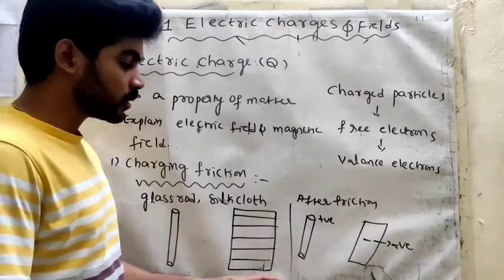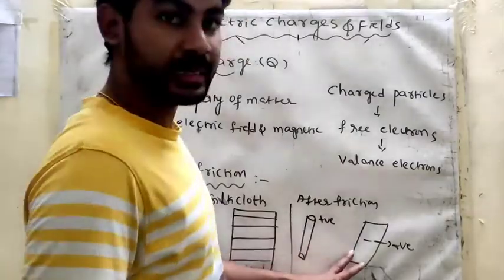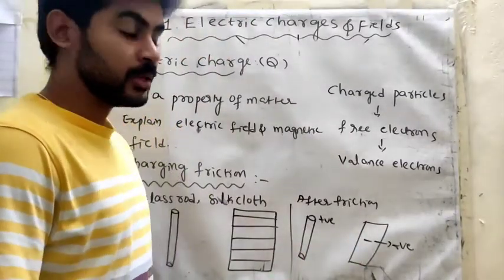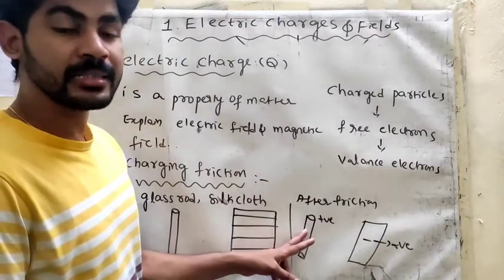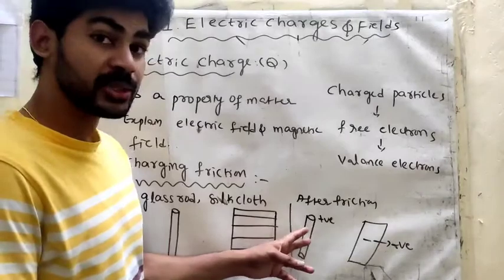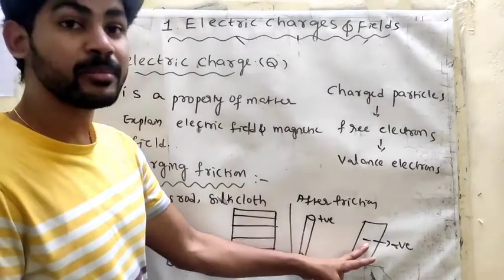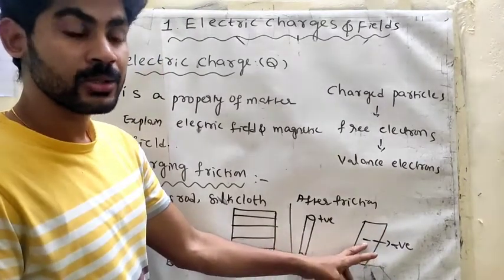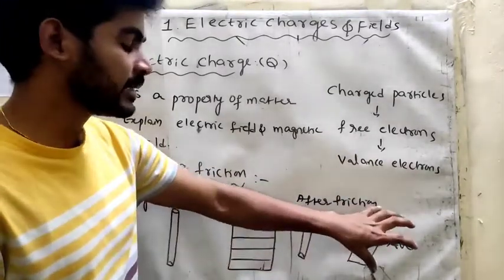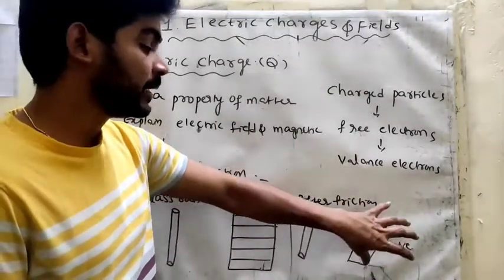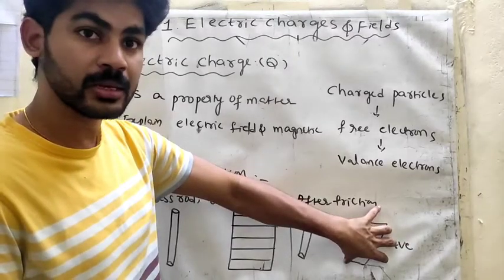So how do these two charges arise because of friction? Here the body actually is neutral. This excess number of electrons is attracted to the other body, which has an excess number of positives, the silk cloth.